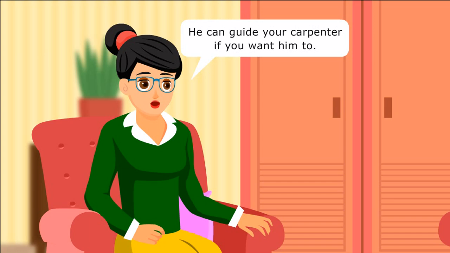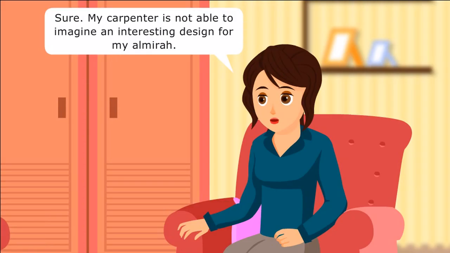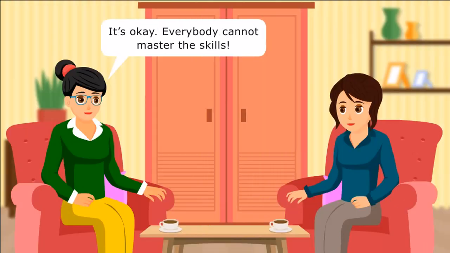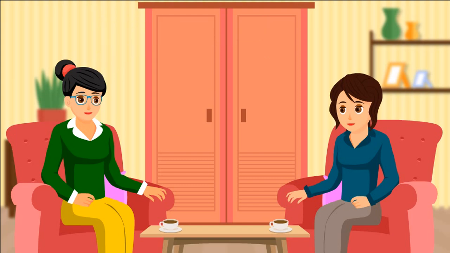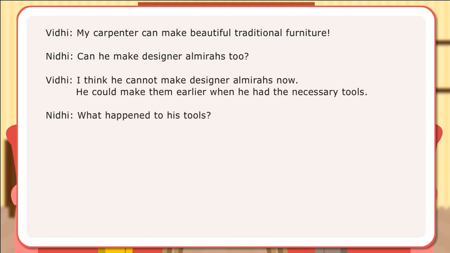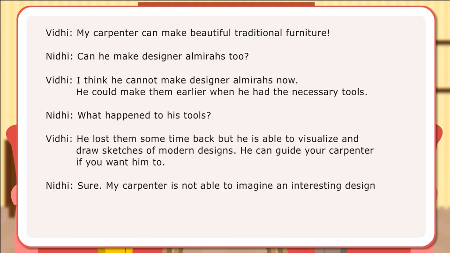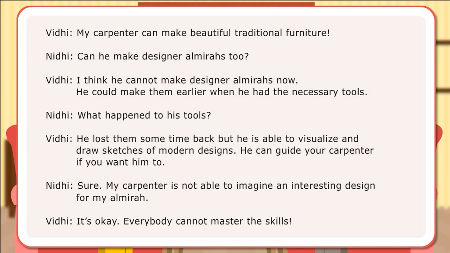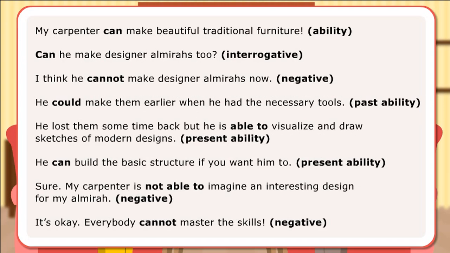He can guide your carpenter if you want him to. Sure, my carpenter is not able to imagine an interesting design for my almirah. It's okay, everybody cannot master the skills. In this conversation, modal verbs can, could, and to be able to are used to express ability. Have a look at the relevant sentences with these modal verbs.